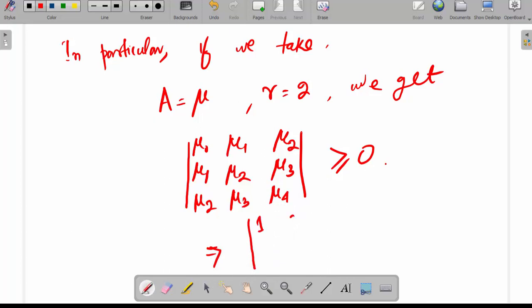So the rows will be 1, 0, mu 2; 0, mu 2, mu 3; mu 2, mu 3, mu 4. This is greater than or equal to 0.